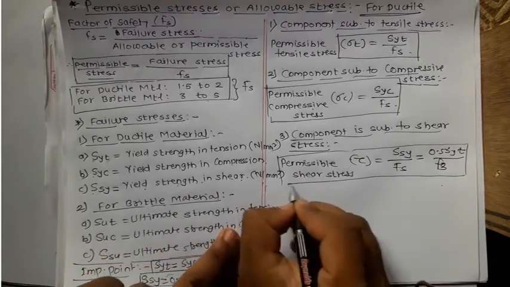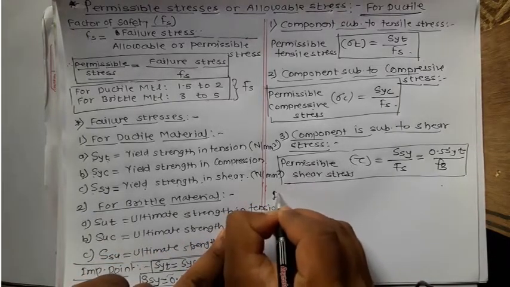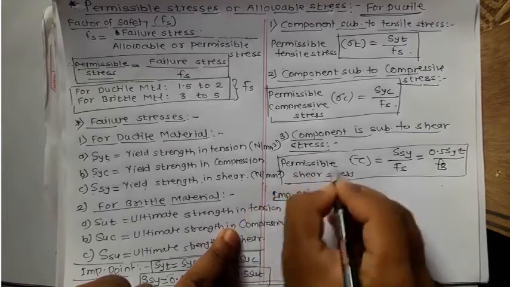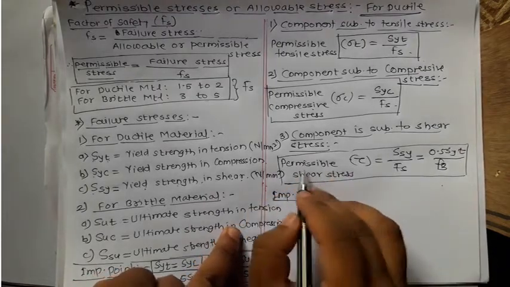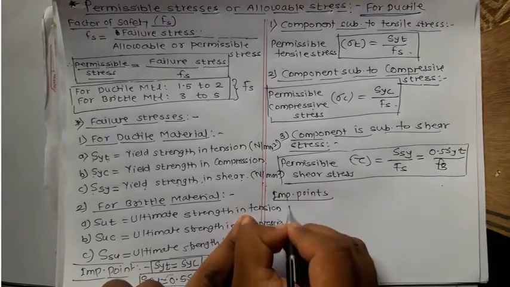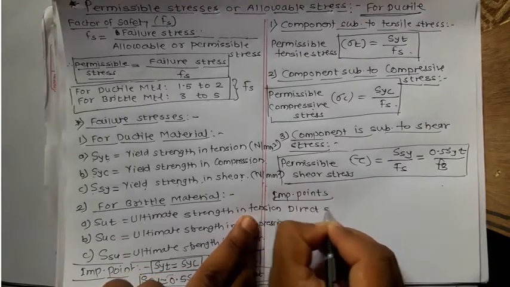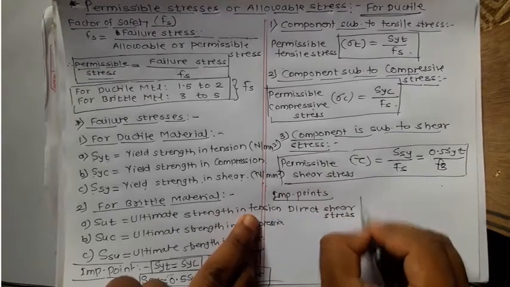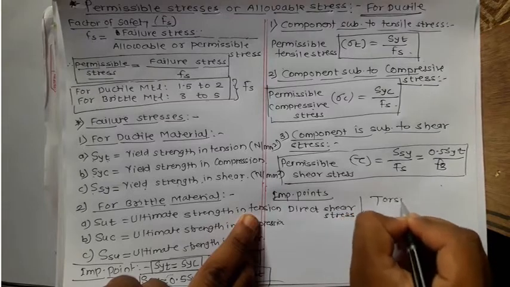Now a very important point that you must remember: the value of permissible shear stress is the same for direct shear stress as well as torsional shear stress.